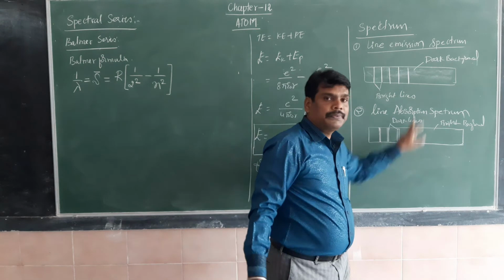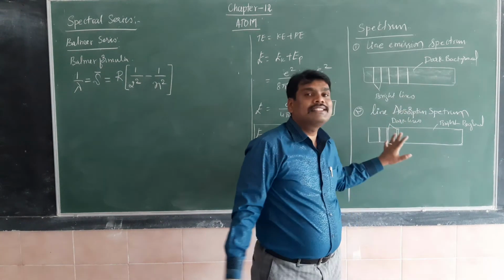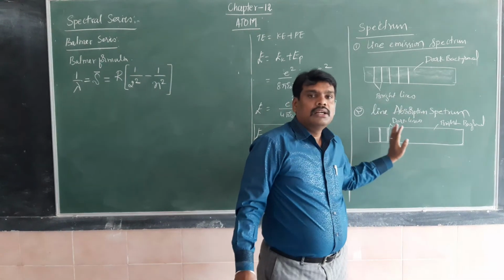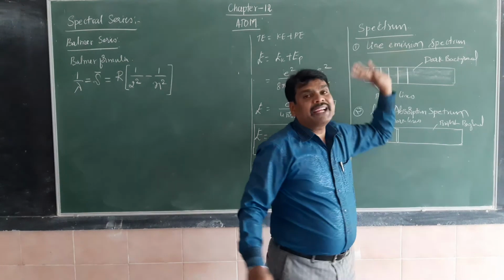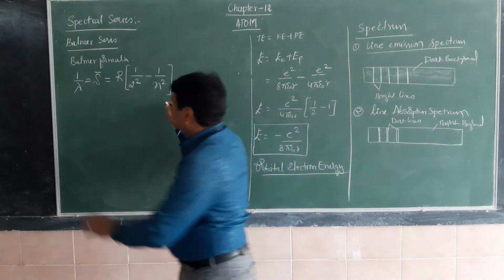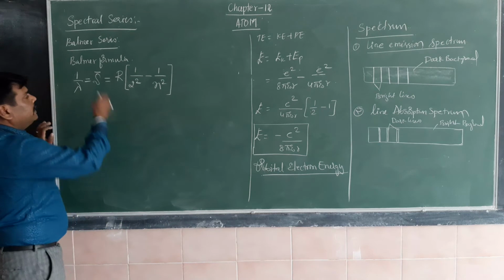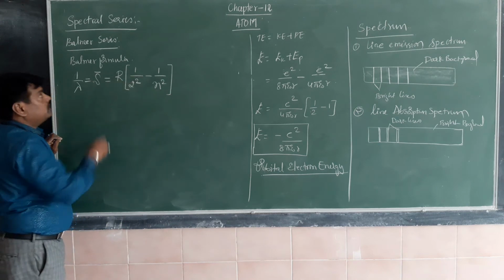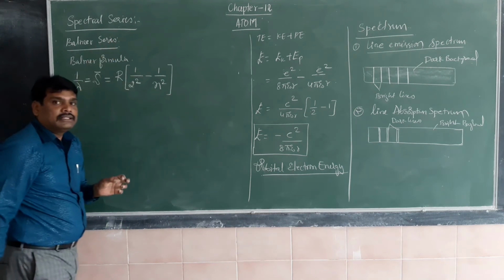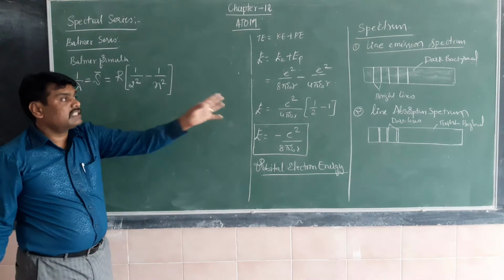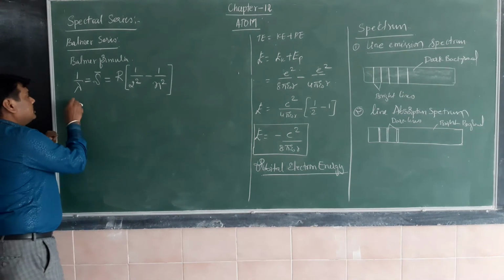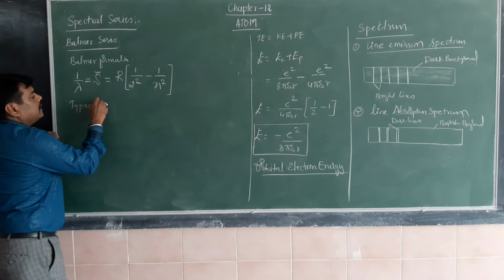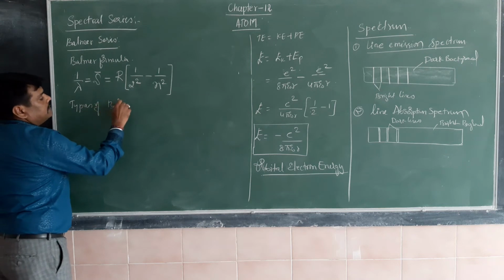These lines are called a spectral series. These groups of lines are called a spectrum. So this is the formula. It helps to find the number of lines. This Balmer series contains different lines in that spectral series. So there are different lines of the Balmer series.